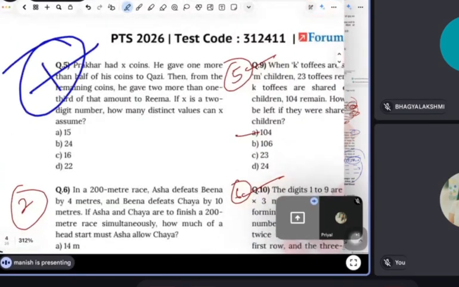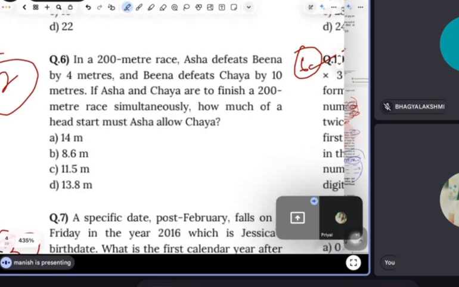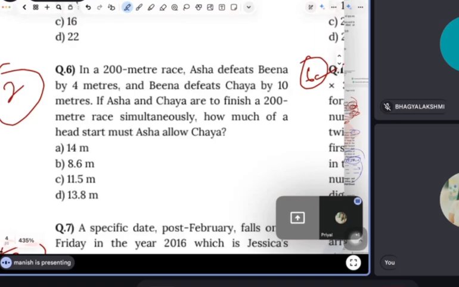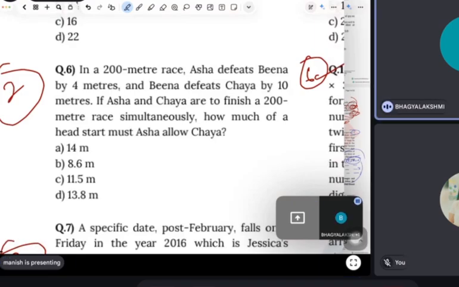This question will take 5 minutes, or will it take 2 minutes? Read this question. In a 200-meter race, Asha defeats Beena by 4 meters. Beena defeats Chaya by 10 meters. If Asha and Chaya are to finish a 200-meter race simultaneously, how much of a head start must Asha allow Chaya?